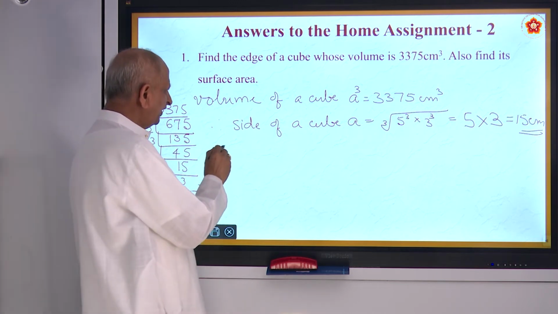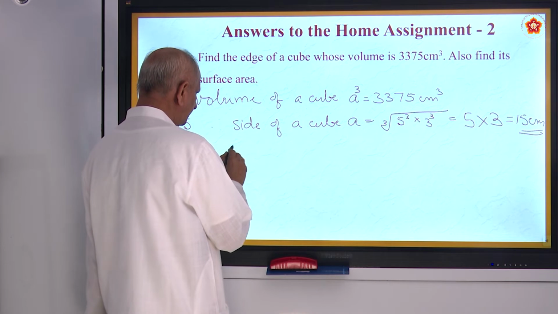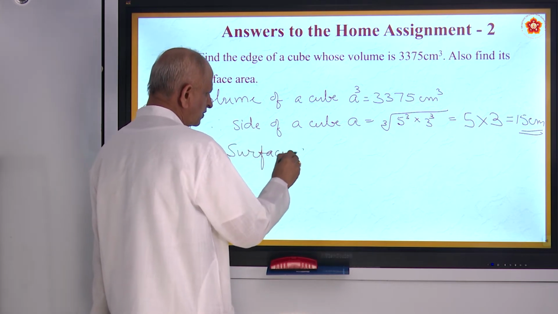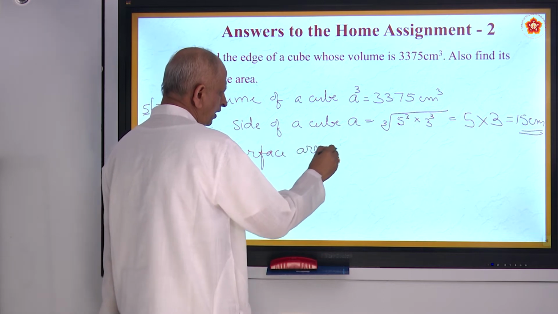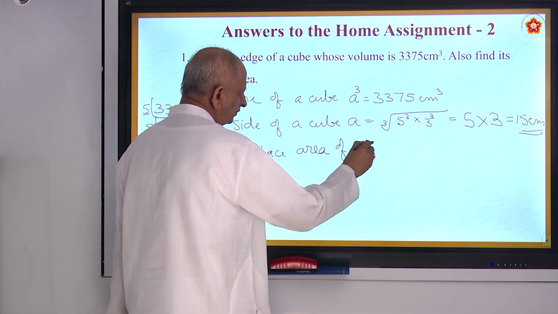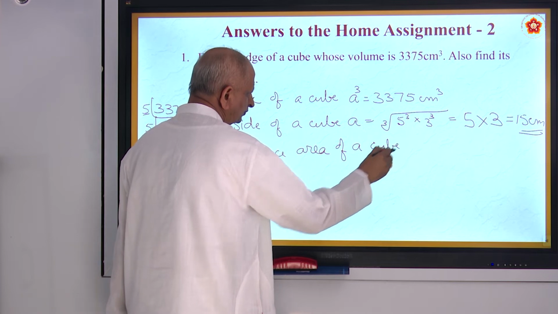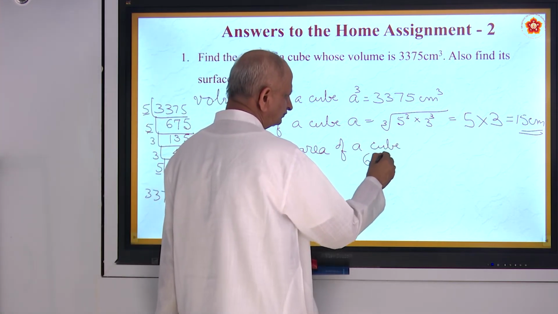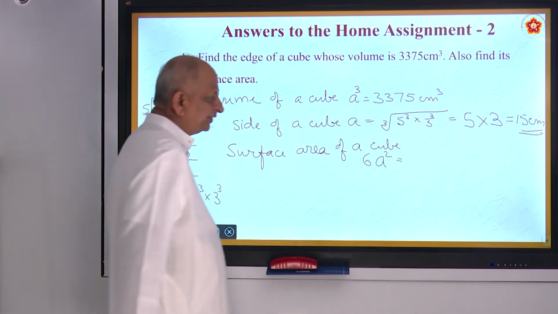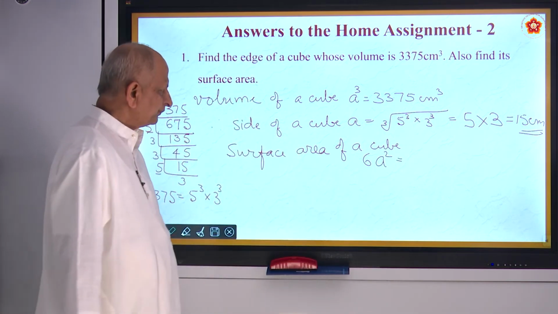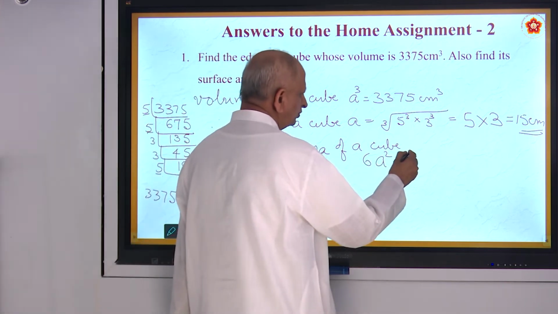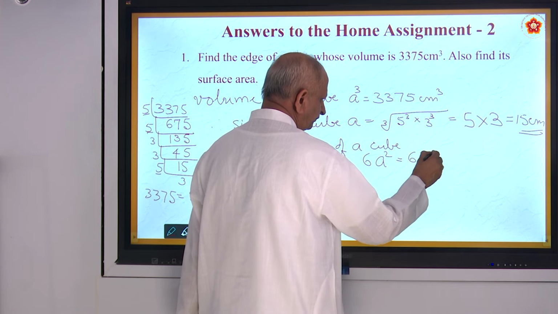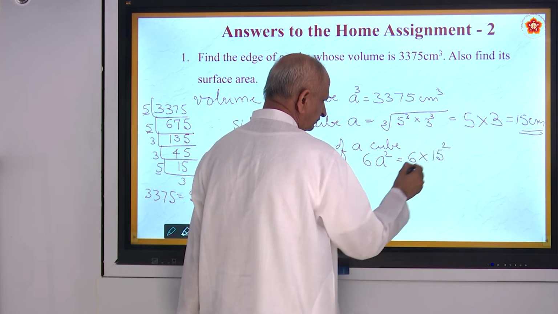Coming to the next one, surface area of a cube. What is the formula? 6a square. So 6 into a, which is 15, 15 square.